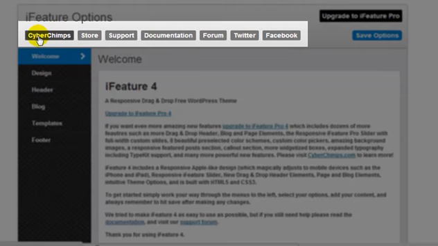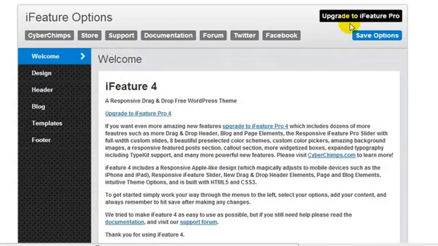Now, if for some reason you get a bit lost, there's always documentation. They have a forum for support, and they also have a pro version, but I don't use the pro version, and I don't see why you need to use it either. But if you want to use the pro version, you can go ahead and purchase it. I forget the cost. I think it's around $30 or so. If you've lost this screen and you navigated away, you just go to Appearance and then iFeature Options.